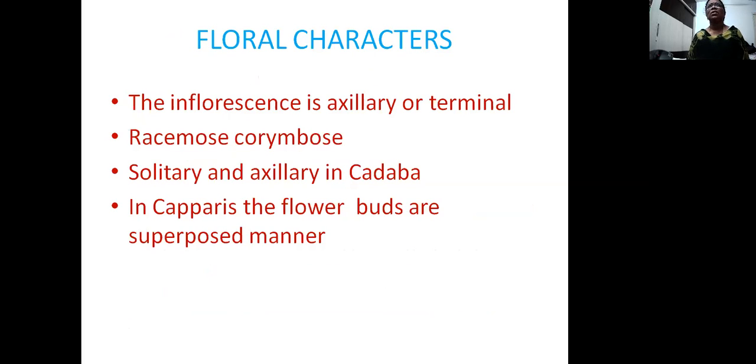Coming to the floral characters, the inflorescence comes first. The inflorescence is mostly axillary, or sometimes it may be terminal. The inflorescence type is racemose. In some examples, it is corymb-like. In Capparis indica, the flower is solitary and axillary; in the axillary position, a single flower is present. Except this, in all other species it is racemose type. In Capparis, the flower buds are in a superposed manner, present one above the other.